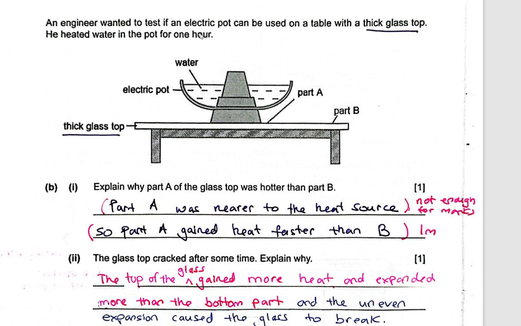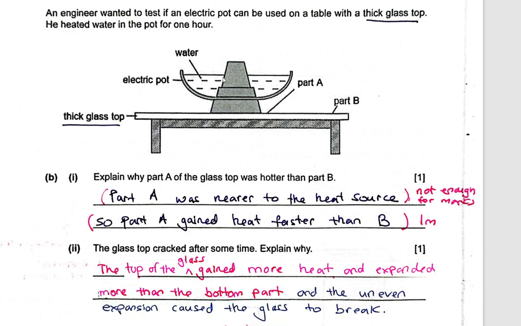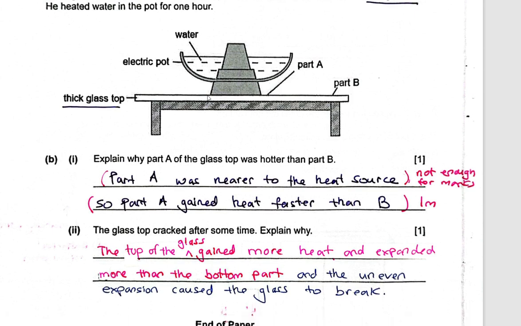Now, an engineer wanted to test if an electric pot or hot pot, steamboat, can be used on a table with a thick glass top. He heated water in a pot for 1 hour. So the thick glass top is on top. You have done questions before on thick glass wall, okay? Earlier year questions. Try to remember how you answered those questions. Explain why part A of the glass top was hotter than part B. Part A was nearer to the electric pot, nearer the heat source. Part B was further. But if we simply say part A was near to the heat source, it's not enough to explain why it was hotter.